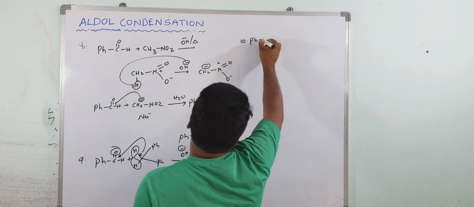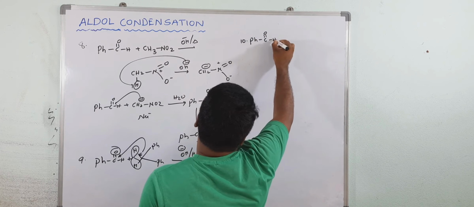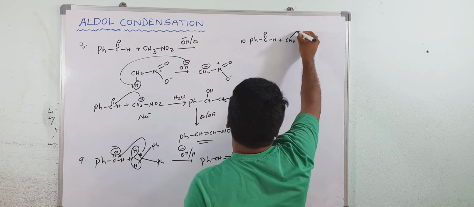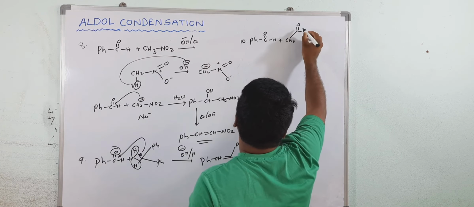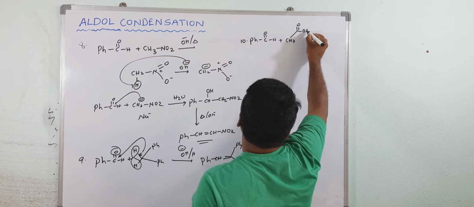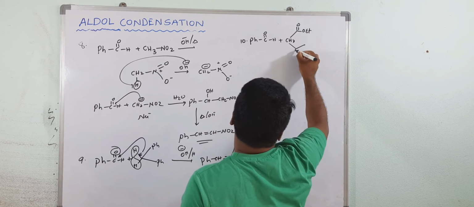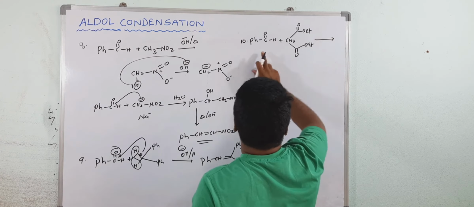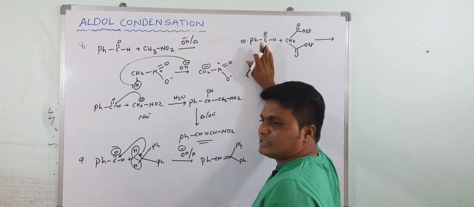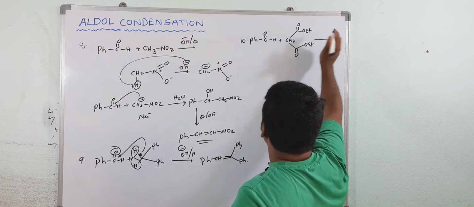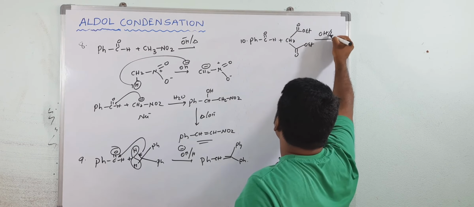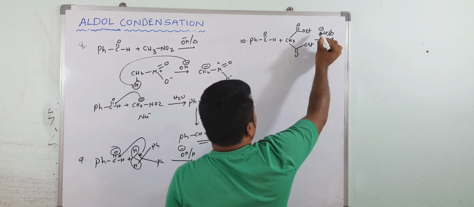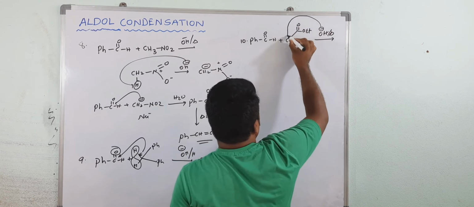Now see one more question. Again I am taking benzaldehyde, but here there is no alpha hydrogen atom. Now I am taking active methylene. See here, this is an ester group, Et ethyl group, and here also this is an ester group. Now see here, is there any alpha hydrogen? There is no alpha hydrogen. Here alpha hydrogen is there. If you heat this compound, this is alpha hydrogen, acidic in nature. First it will attack at this point.